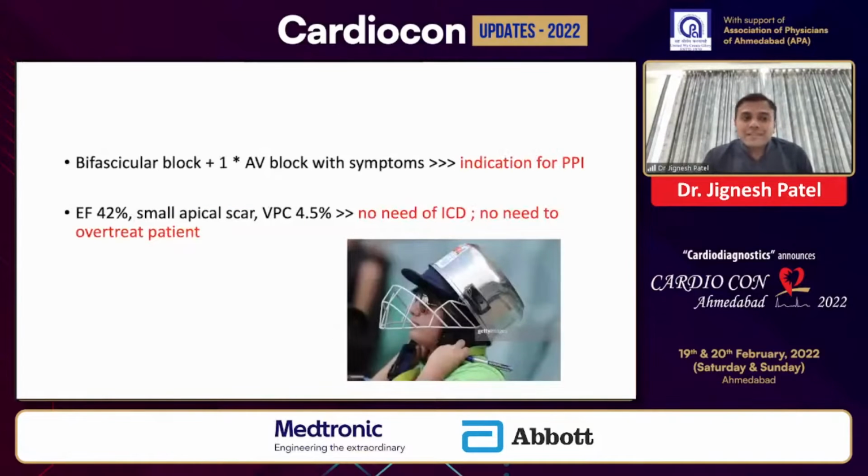So in our patient having a bifascicular block with the prolonged PR with symptoms, it becomes an indication for permanent pacemaker implantation. With a mild LV dysfunction, small apical scar with PVC burden of 4.5%, there is no need of ICD and no need to overtreat such patients. Putting an ICD in this patient will be something like telling a fan in the cricket stadium to wear a helmet just to prevent a head injury while watching a test cricket. So I'll not put an AICD in this particular patient, but the permanent pacemaker will be sufficient enough.